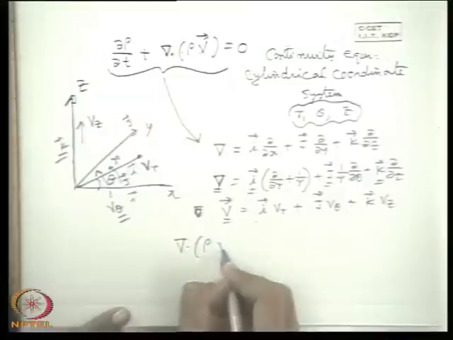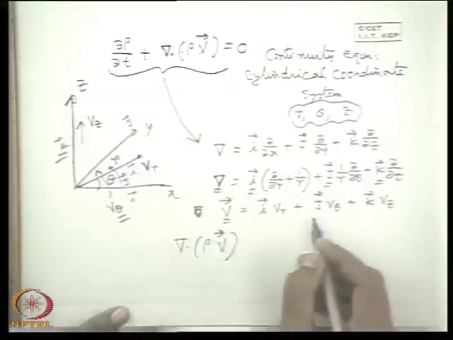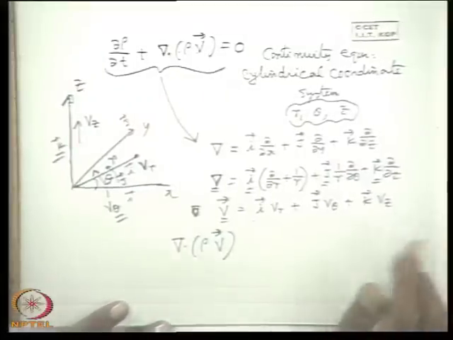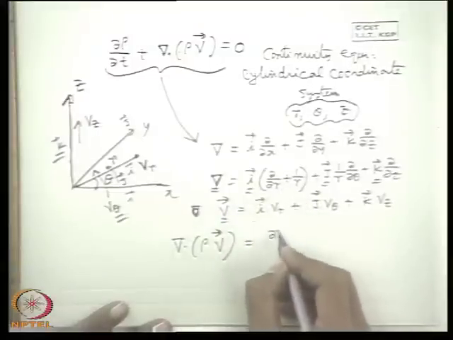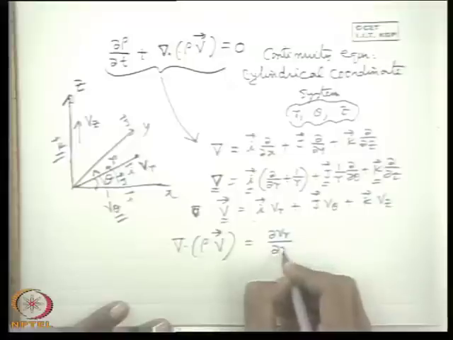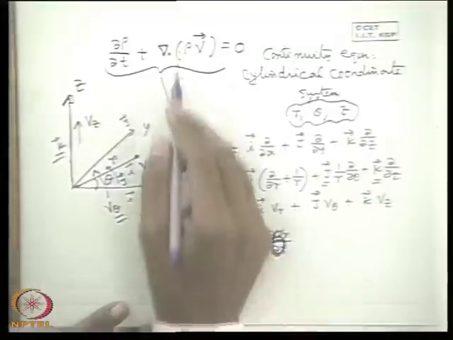Well, any question? Okay. So this will be this multiplied with this, that means ∂Vr/∂r. Sorry, this will be multiplied with rho.